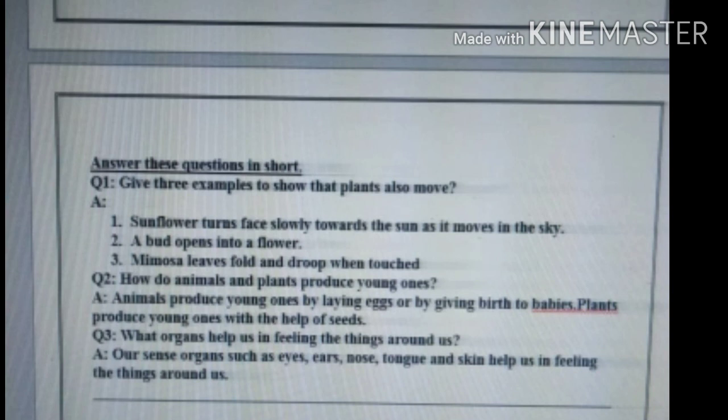Question number 2 is how do animals and plants produce young ones? Animals produce young ones by laying eggs or by giving birth to babies. Plants produce young ones with the help of seeds. Last question is, what organs help us in feeling the things around us? So the answer is our sense organs such as eyes, ears, nose, tongue and skin help us in feeling the things around us.